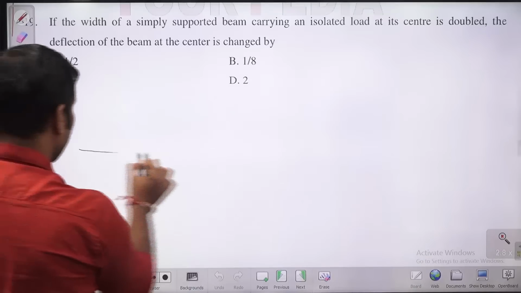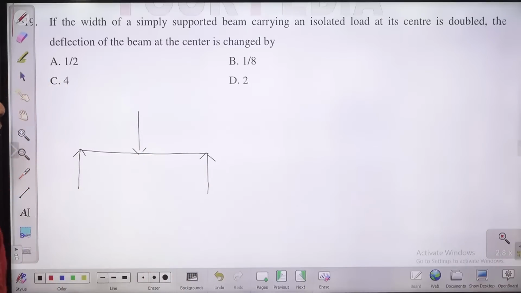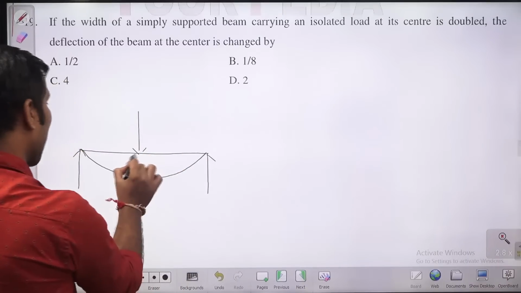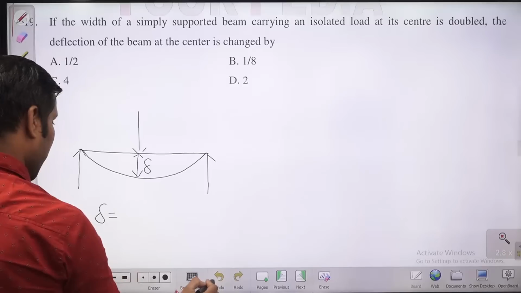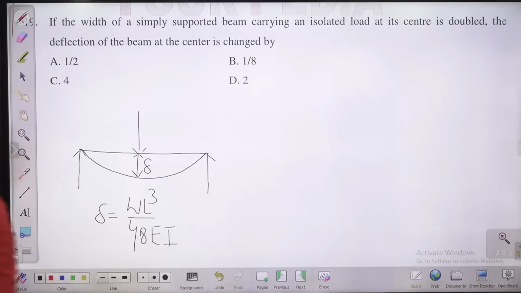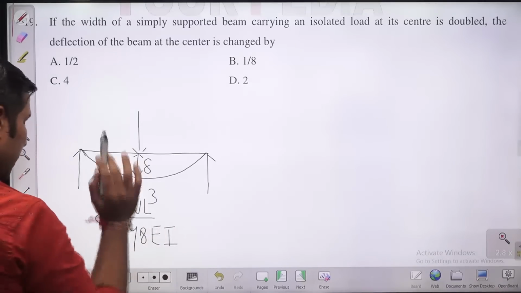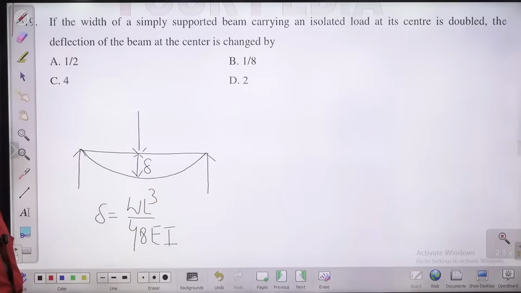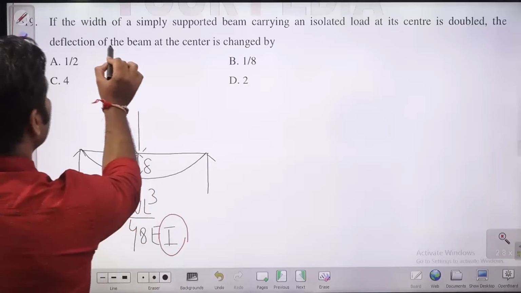Guys, if you take it here, a simply supported beam, subjected to a point load at the center. So how much deflection are you going to get at the center? The deflection at the center you will get is WL cube by 48 EI. This is the deflection you are going to get for a simply supported beam subjected to a point load at the center. Now from this, you are not changing the load, you are not changing the length, you are not changing the material. What are you changing, guys? You are changing the moment of inertia, because you are changing the width of the beam.